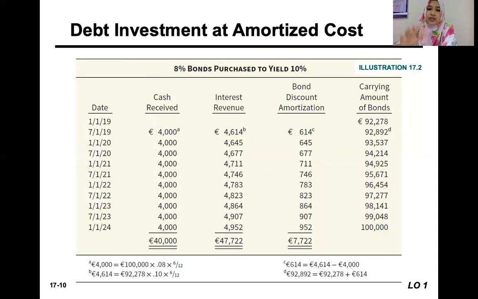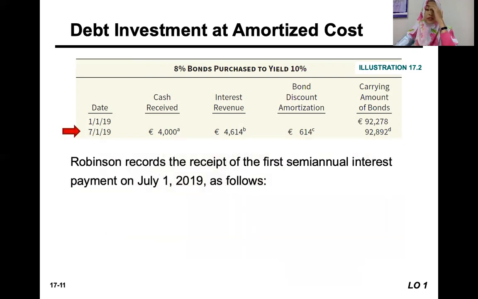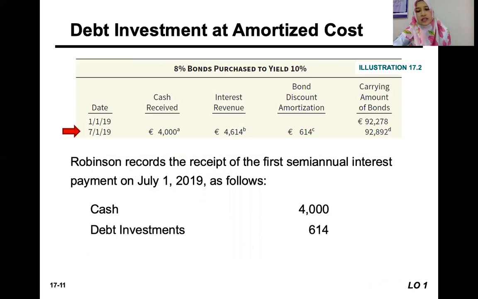Okay, so that goes until the maturity date in the year 2024. When the company receives the first semi-annual interest payment on July 1st, 2019, it would record cash of 4,000. And then the bond discount amortization we debit: we debit debt investment, and then we credit interest revenue.